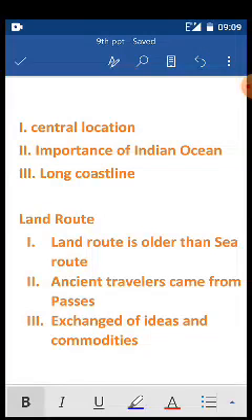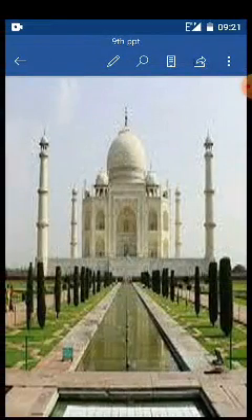Okay, now when we talk about exchange, it's not only that people have taken ideas or commodities from India to the western world. Even many of the western ideas have been adopted in India. Okay, for example, especially in the field of architecture, you see this Taj Mahal, one of the world heritage, right? So you could see the roof of this tomb is not flat. Okay, the Indian architecture style is quite different from this. Now these are some of the ideas which are borrowed from the Greek architecture.